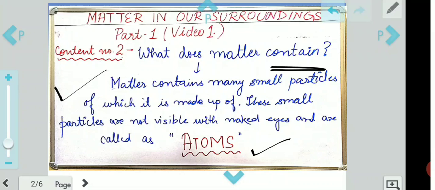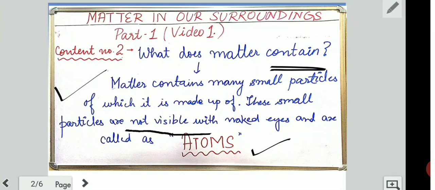I have written that these small particles are not visible with the naked eye. That means we cannot see them without a microscope or some device. Not being seen with the naked eye means we cannot see them with our own eyes. We will require some microscopic device to observe this. We cannot see them randomly moving in the environment.